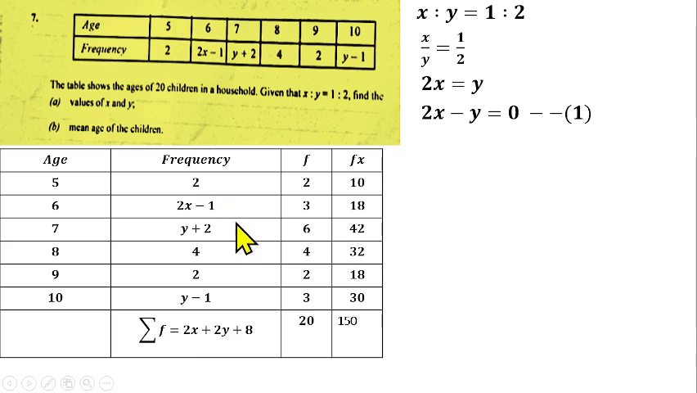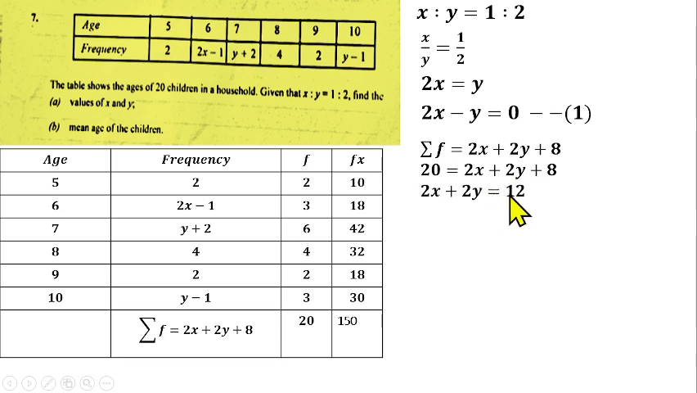How do we get that? We have 2x, there is no other x here, so we have 2x. Then y plus y gives us 2y. Then 2 minus 1 gives us 1, plus 2 gives us 3, plus 4 gives us 7, then plus 2 gives us 9, minus 1 gives us 8. So if you sum this together, that gives us 2x plus 2y plus 8, and that will be equal to 20, the number of children.